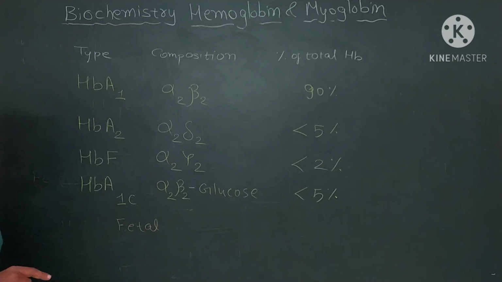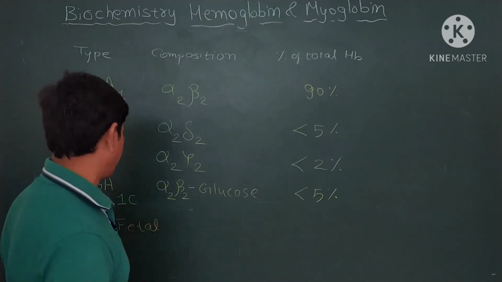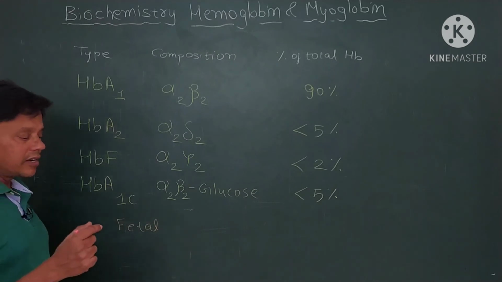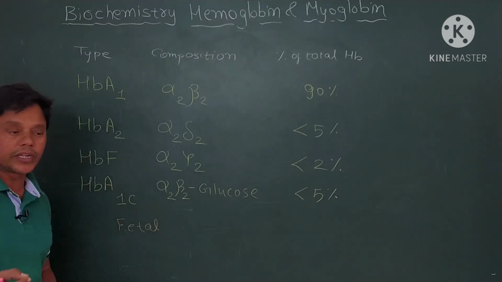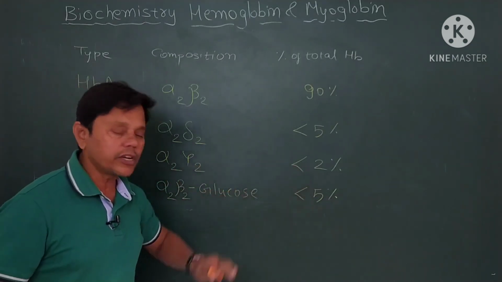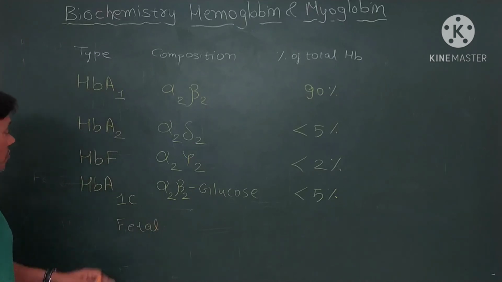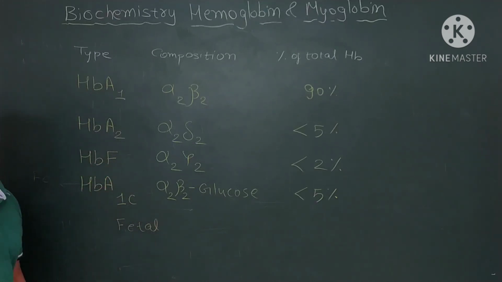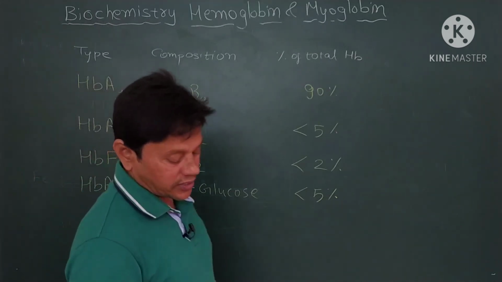Fetal hemoglobin is synthesized during fetal development, and a little of it may be present in adults, just less than 2%. So the percentage of fetal hemoglobin in total hemoglobin is less than 2%.